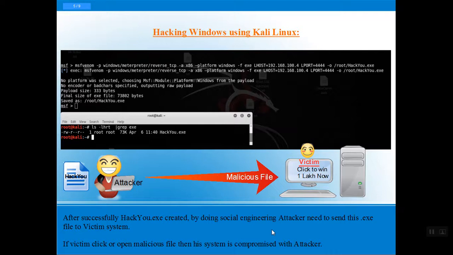When the victim clicks on the link or file, his system will be compromised. We're using Kali Linux with MSFvenom. It's a very simple method. We create a file that's called HackU. After creating that file, by doing social engineering, the attacker needs to send this exe file to the victim's system, and his system will be compromised later on.